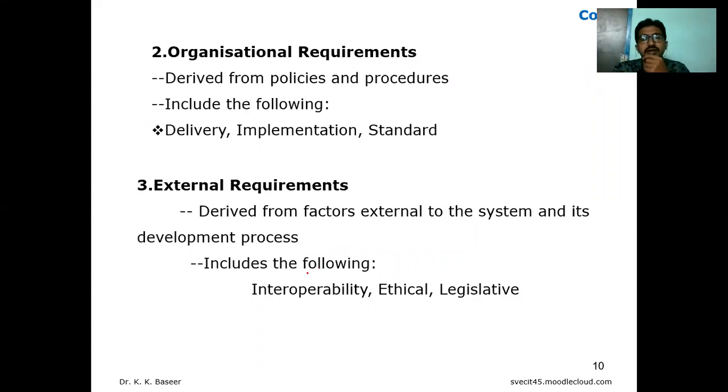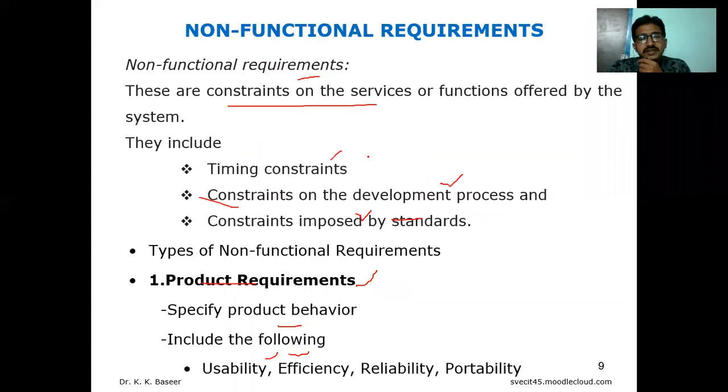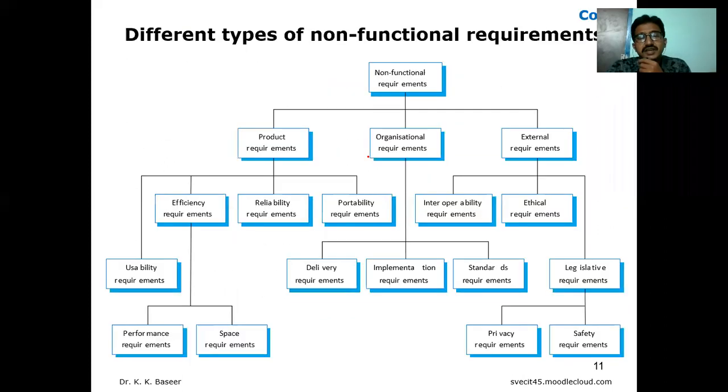External requirement is derived from factors external to the system and its development process. It includes interoperability, ethical, and legislative. So these are the three categories: product, organizational, and external.